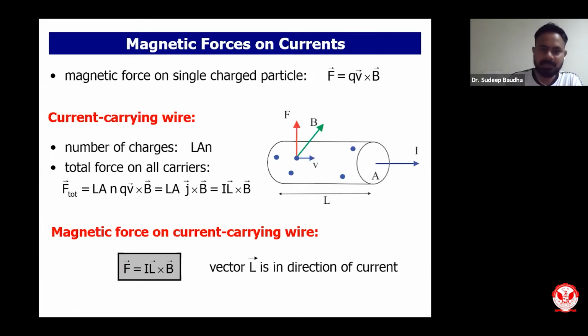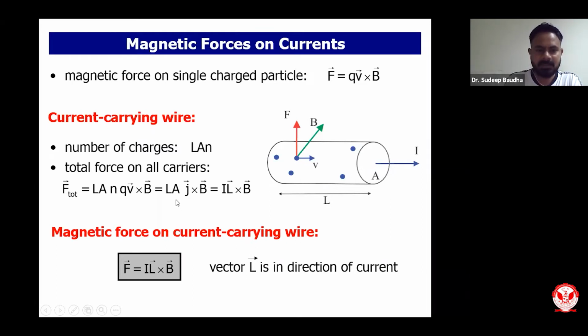If you consider a wire, L is the length of this wire, A is the area of the wire, and N is the number of charges per unit volume in that particular wire. The total force on all charge carriers will be L A, that is the volume, times N, the number of charges, times Q, the charge, times V, the velocity with which they are in motion, cross B, the magnetic field in which this particular wire is kept.